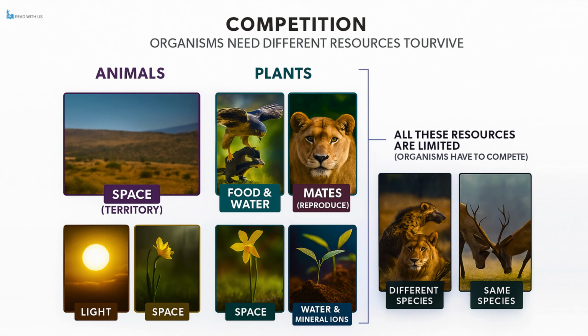One of the most important principles in ecosystem dynamics is competition. All organisms require a variety of limited resources to survive, grow, and reproduce. Animals often compete for territory, food, water, and mates. For example, male deer may clash with each other to win mating rights, and lions might compete with hyenas for access to prey like wildebeest. Plants, on the other hand, compete for sunlight, space to grow, water, and essential mineral ions from the soil. Because these resources are limited in any ecosystem, competition is inevitable, and it plays a crucial role in determining which organisms thrive and which struggle.